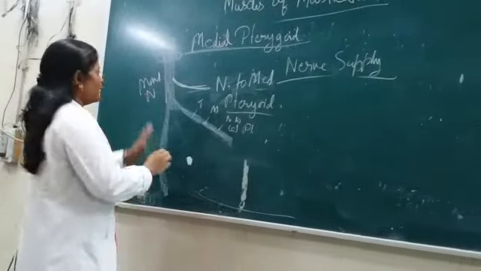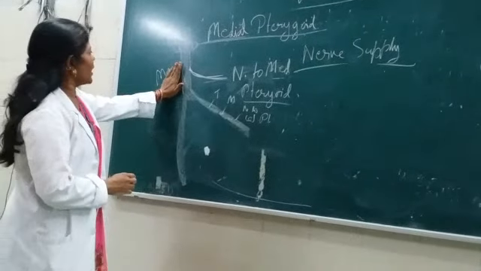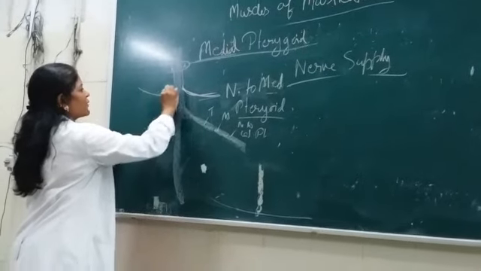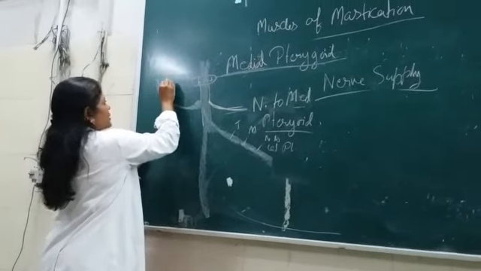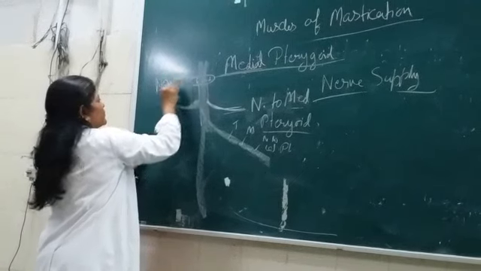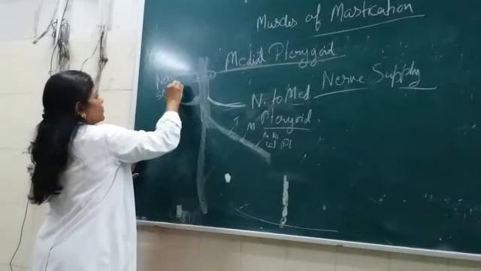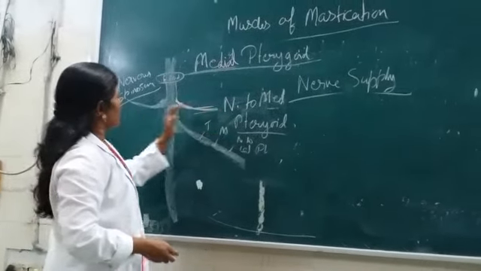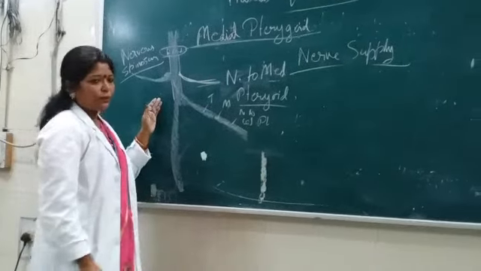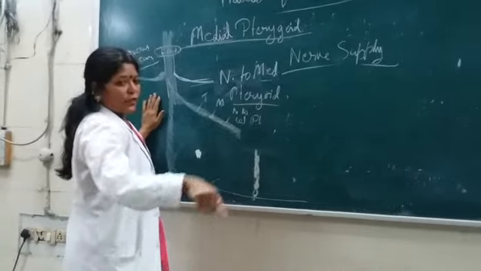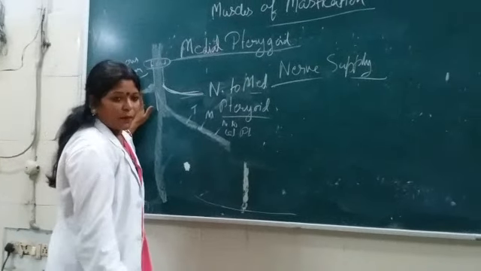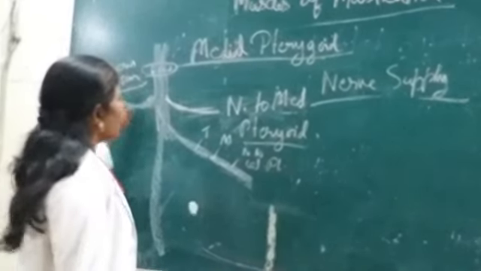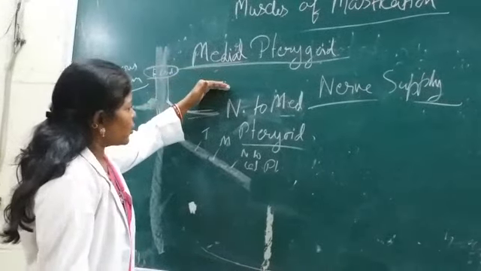And from the undivided trunk, the other nerve which emerges just after that is the nervus spinosum, which again enters the cranial cavity via the foramen spinosum. So we are not considering this; we are considering the medial pterygoid muscle here.